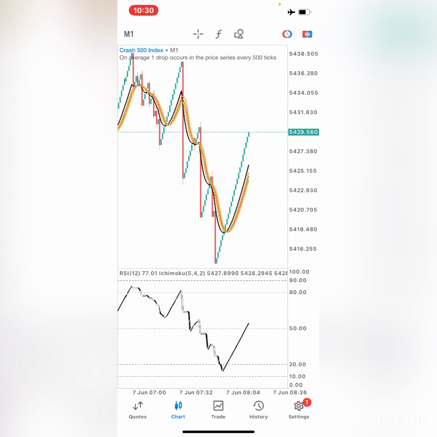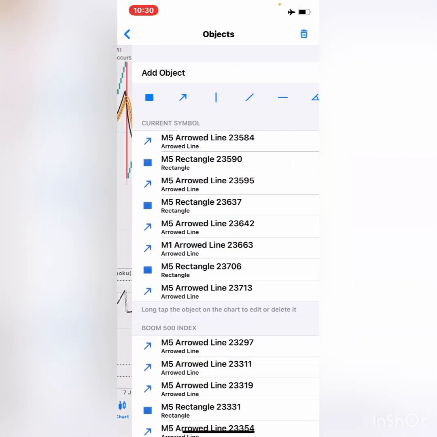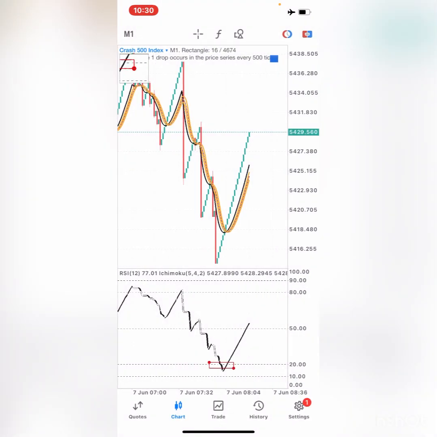Simple conditions that have to be met on this strategy. The first condition is you want your black line here, if you want to buy, to be within the region of level 20 and 10, like right there where highlighted.